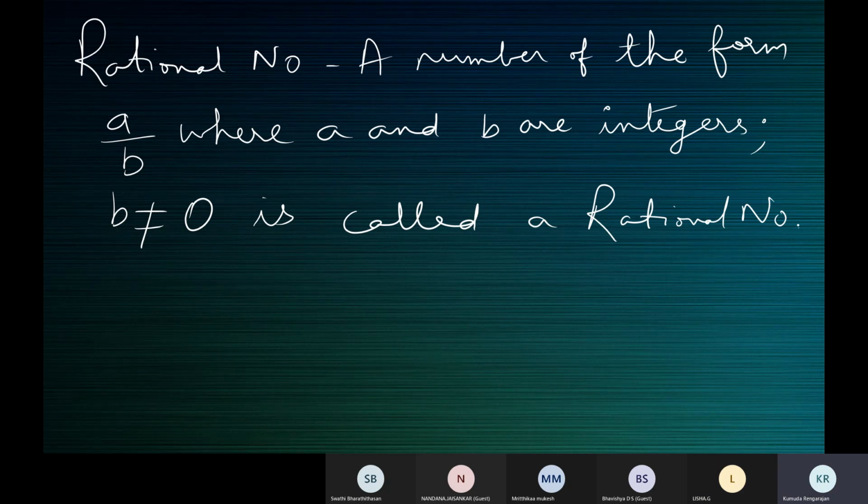Yes, class, write down. You can say P by Q, then you must say P and Q are integers. X by Y, anything. A number of the form A by B where A and B are integers, B not equal to 0 is called a rational number. Rational numbers are represented by the letter Q.